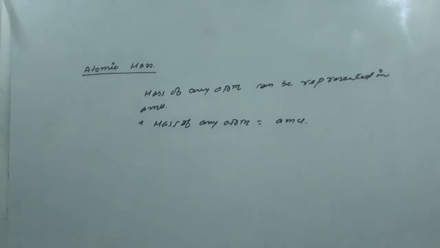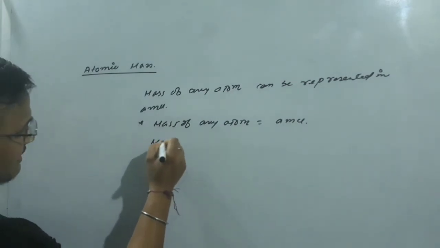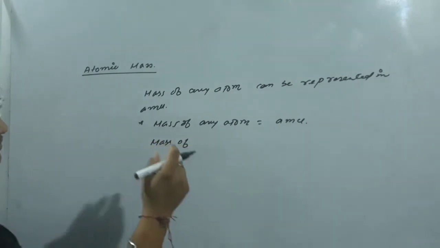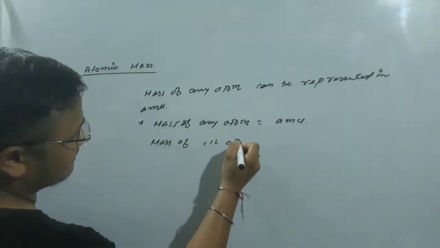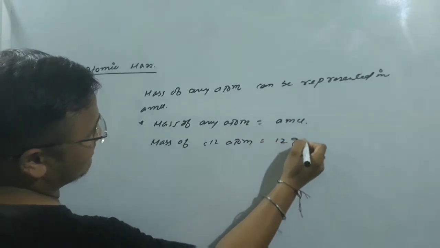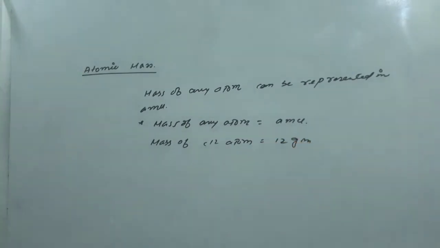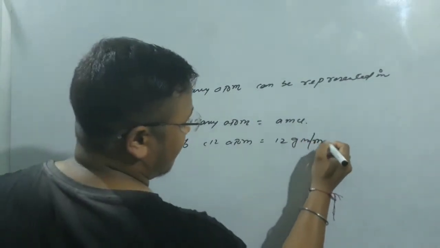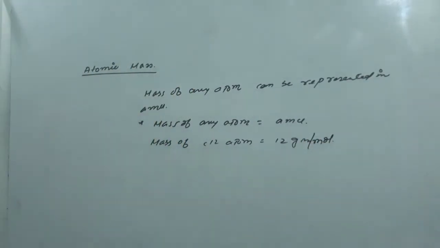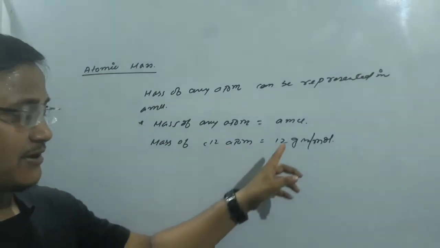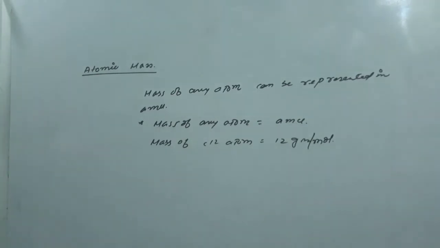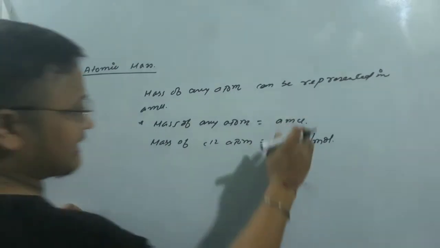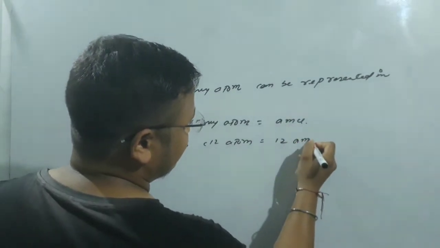So mass of any atom can be calculated in one AMU. Now consider, as we are talking about mass of any atom taking with reference to carbon, mass of carbon-12 atom is equal to 12 gram, right? 12 gram is the mass per 1 mole, isn't it? Mass of carbon-12 atom is equal to 12 gram per mole. But as we're taking in case of AMU, we will take it in AMU.